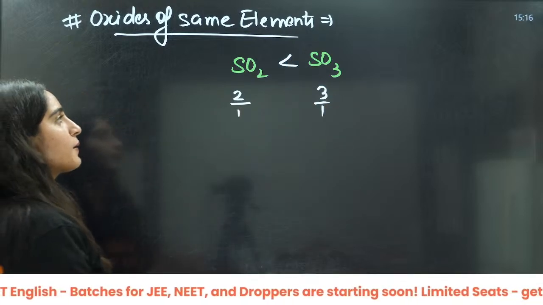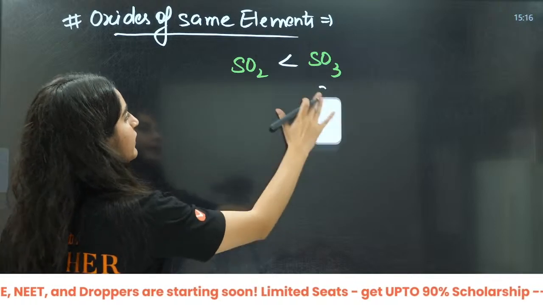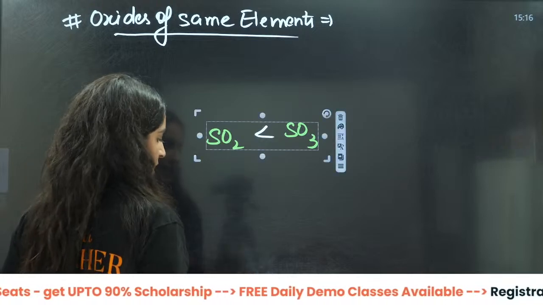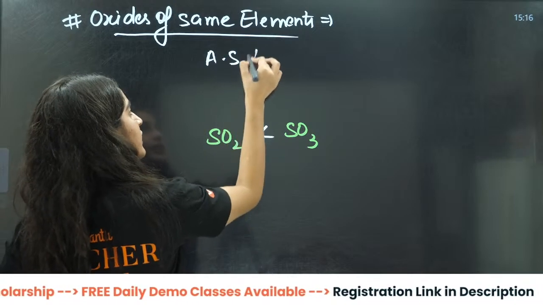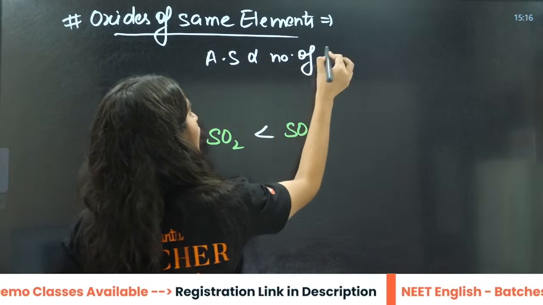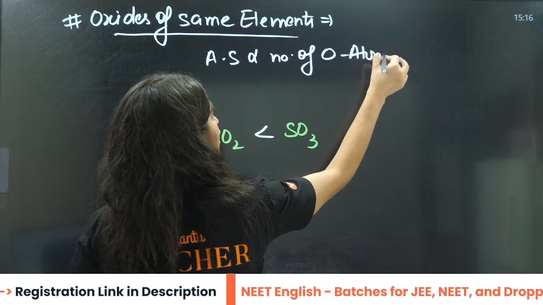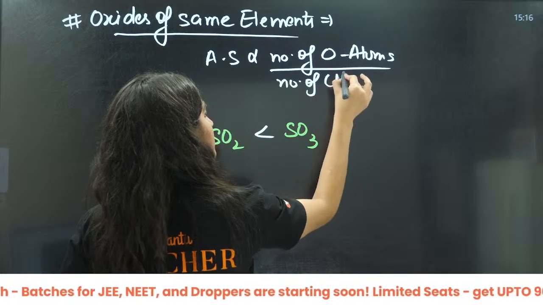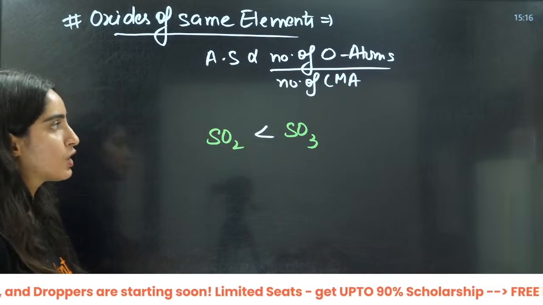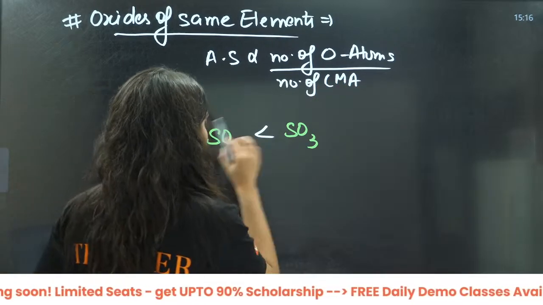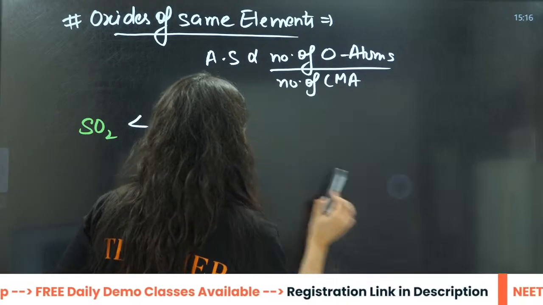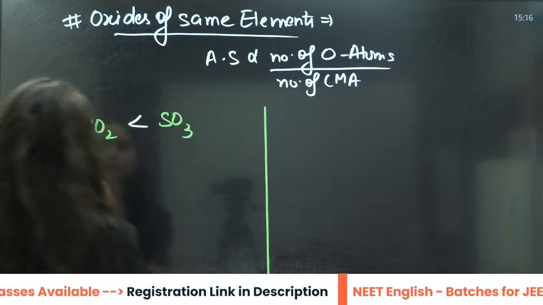What I did here, the formula: acidic strength is directly proportional to the number of oxygen atoms divided by the number of central metal atoms. If I give you 2-3 more questions on this, this is the first question.